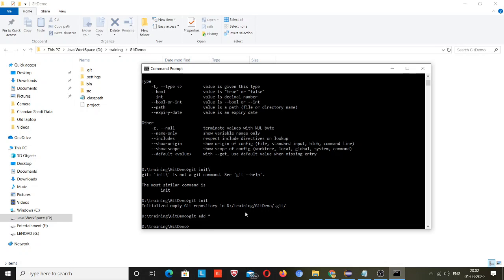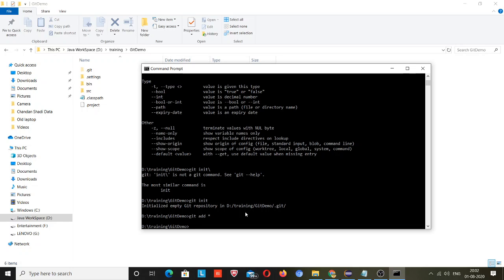Git add star, because I am doing it the first time, I need to add all the files, but sometimes we need to add only one file. So for that you need to provide that file name and you can do it normally. Because I am adding it the first time, I have used git add star, like select star in SQL.